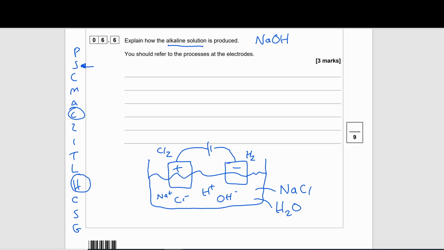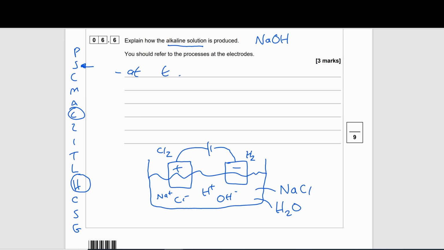The sodium and the hydroxide ions will then form an ionic bond and produce sodium hydroxide. As the question has asked us, we should refer to the processes at the electrodes. So let's do that.